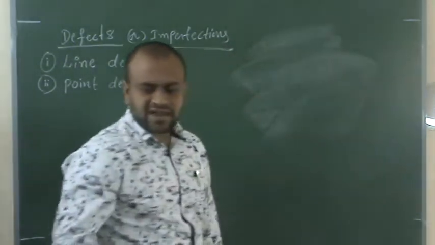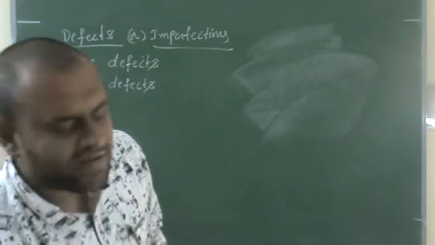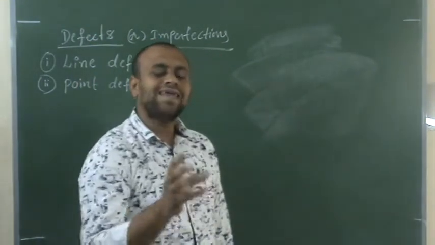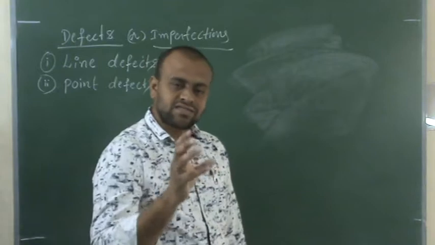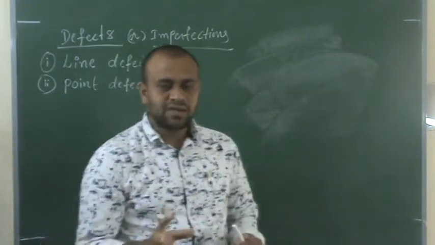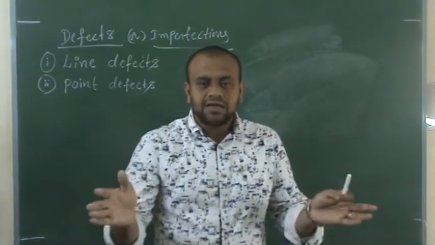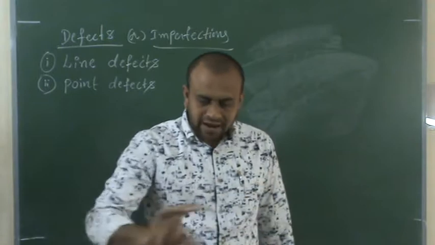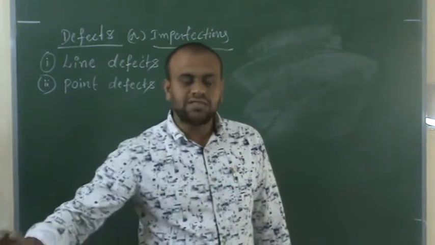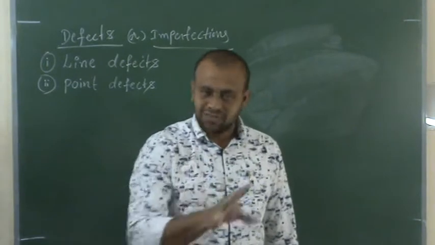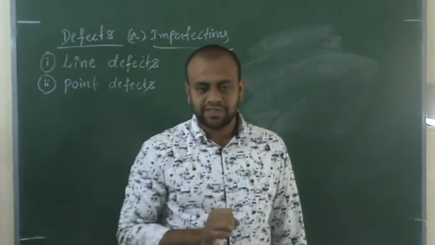So what are line defects? If the defect happens throughout the row or a column of a solid, then it is said to be a line defect. For example, suppose you are sitting in college desks. How will you sit? In order. First row 3 members, second row 3 members, third row 3 members. Like that you will sit.